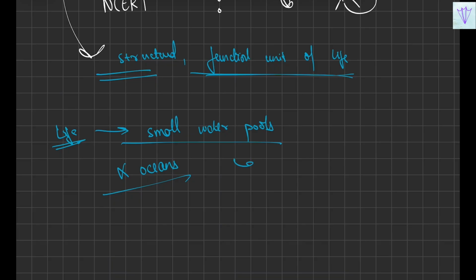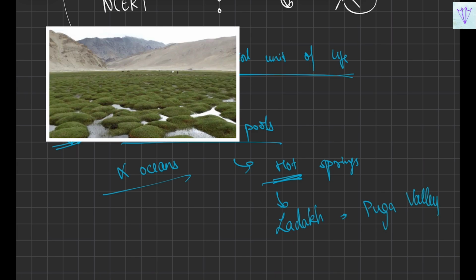So such examples would include the hot springs. As the name suggests, they are hot. So in such great environments, they believe that life had started to grow. In India, such places are present in Ladakh in the Puga Valley. You need to remember this because it's mentioned in your NCERT.